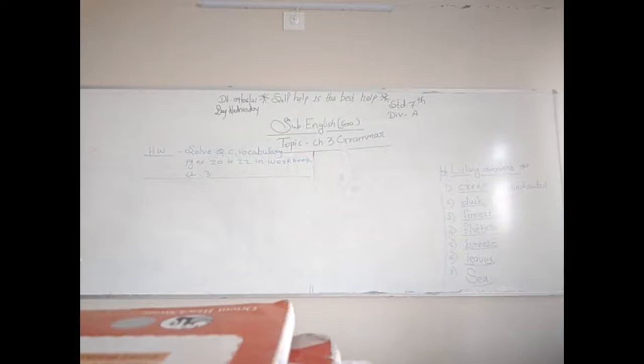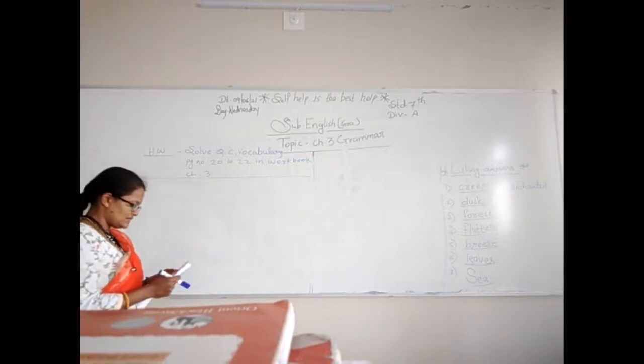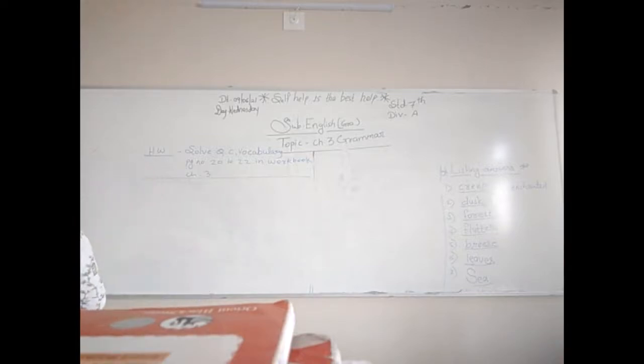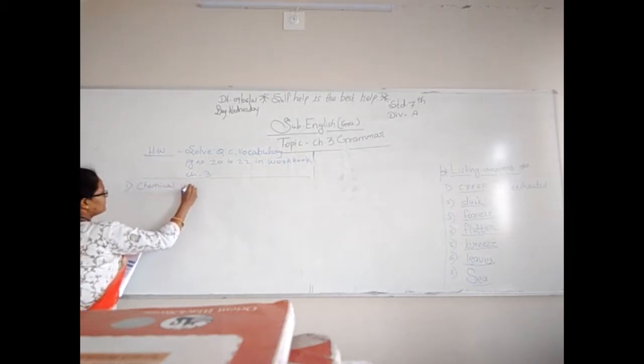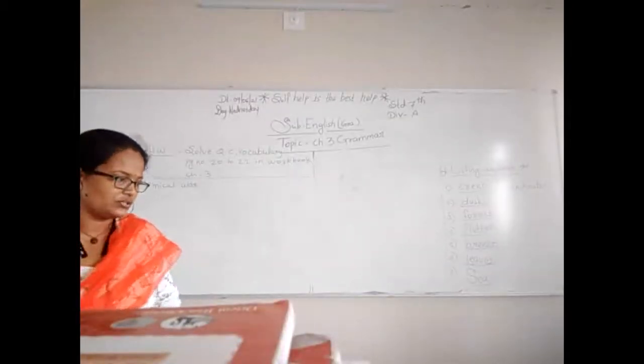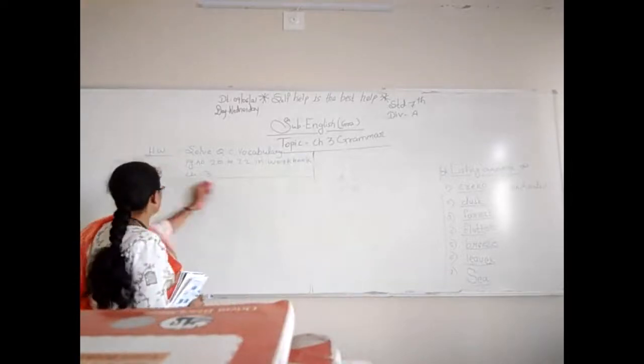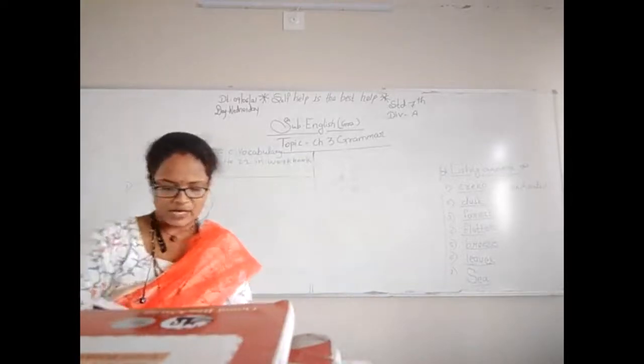Complete this wave diagram to understand the damage that has been done to the lakes of Bengaluru. First one, chemical waste dumped in the lake. Write down first one, chemical. A comprehension question. I am not going to give you answer. Sorry. It will be given by Devi ma'am. Okay. Second one, grammar part only.